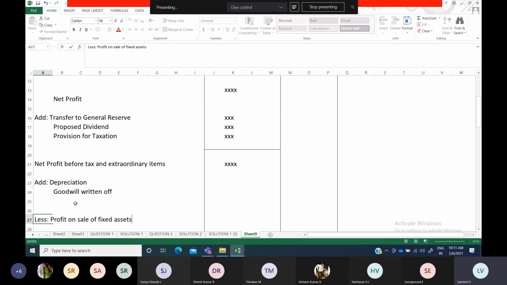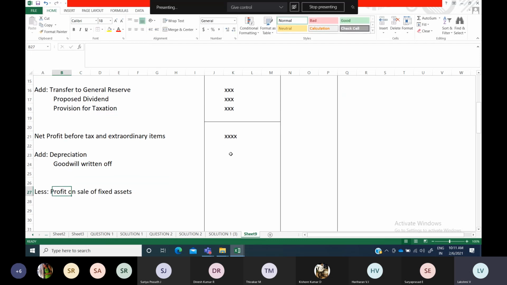Loss on sale of fixed assets means you will add here. Profit on sale means you will less here. Whatever you want to add, you have to add. If you want to subtract any item, you have to subtract. Suppose 1,30,000 or some amount here, some 10,000, 20,000, means 30,000, 1,30,000 and 30,000 subtract பண்ணிட்டு any other item add பண்ணிட்டு, ஏதாவது லெஸ் பண்ணோம்னா லெஸ் பண்ணிட்டு ஃபைனல் அமௌண்ட் வில் பி ஷோன்.